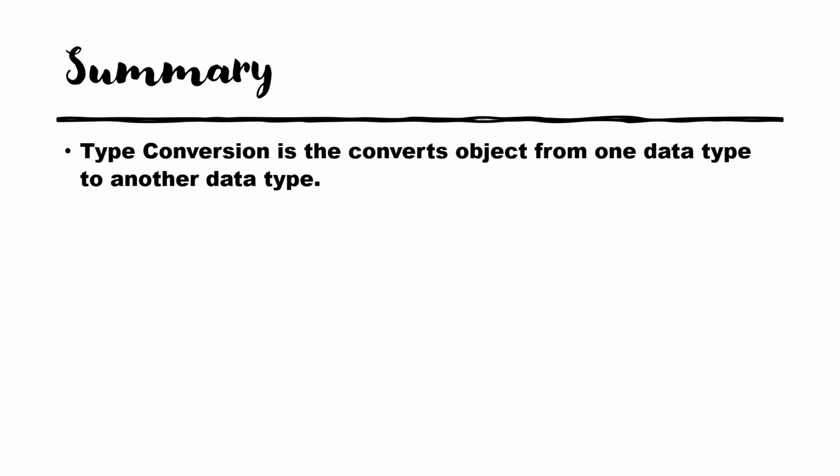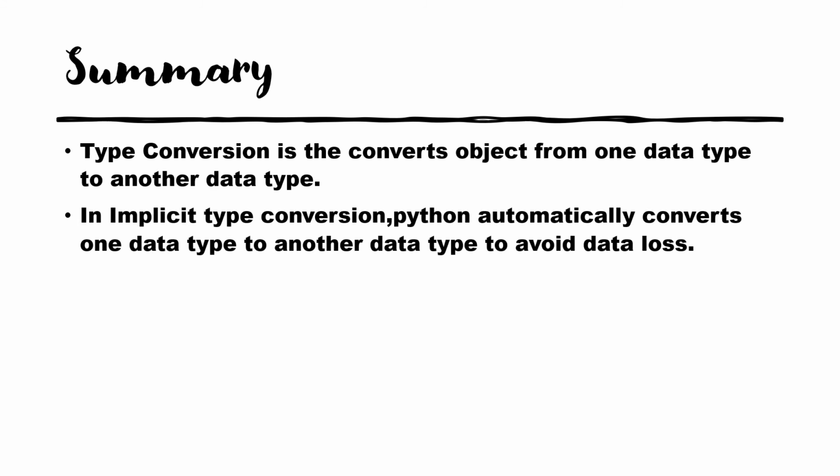Now quickly I will give summary. Type conversion will convert the object from one data type to another data type. And we have two type conversion. One is implicit type conversion and other is explicit type conversion. And in implicit type conversion, user involvement is not required because Python compiler will automatically convert one data type to another data type. And usually it will convert to higher data type so that data loss does not happen.